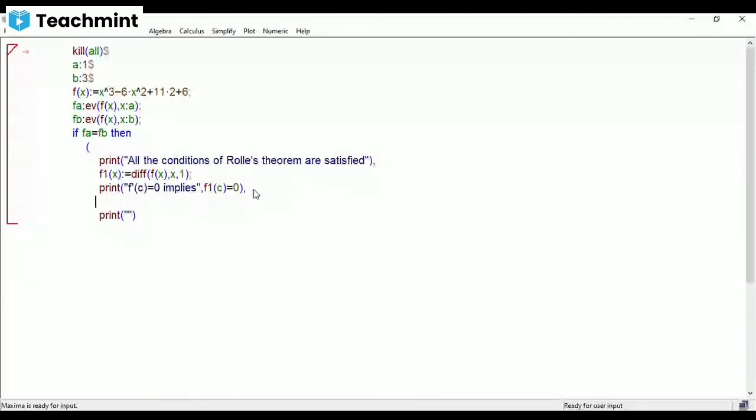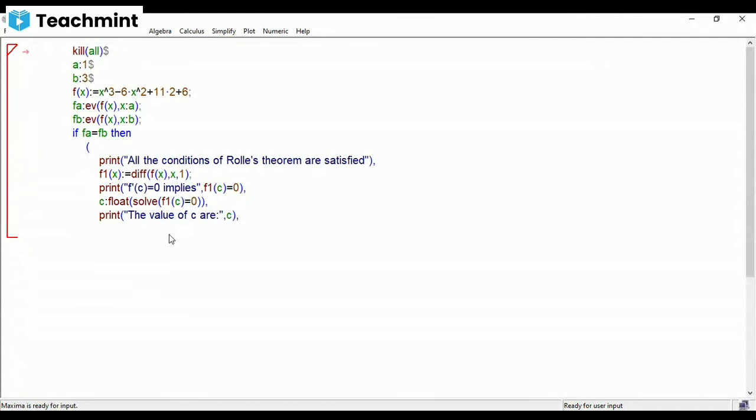What is your C value? C value is float of, within bracket, you have to solve. What do you have to solve? F1 of C equal to 0. That you need to solve, right? Comma. Then you have to print the value of C. That will be stored in C. So display that. Then print.